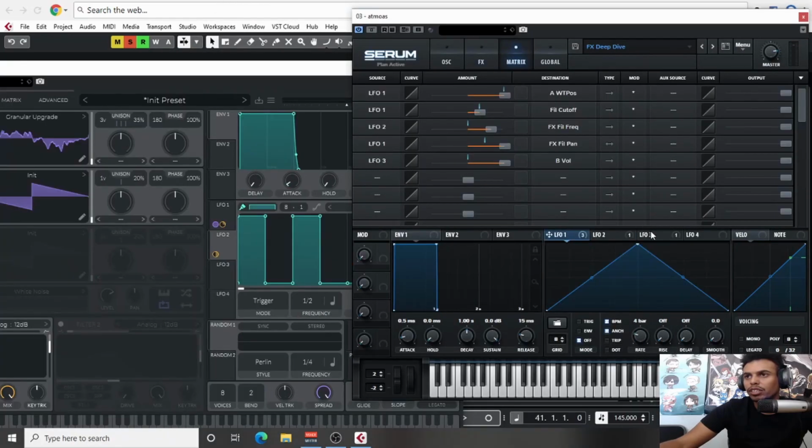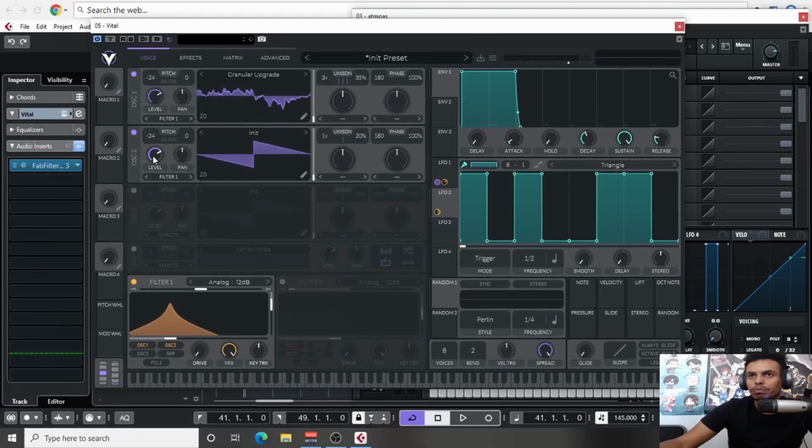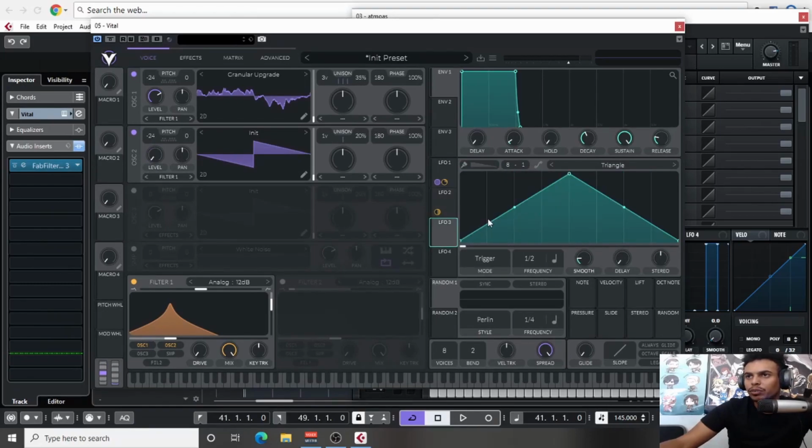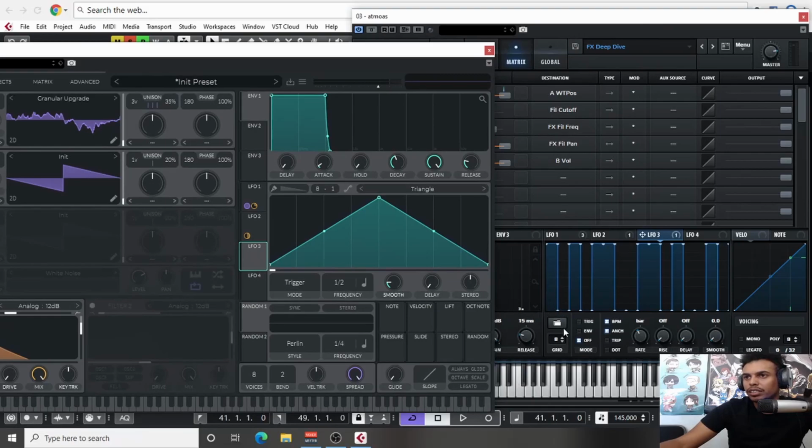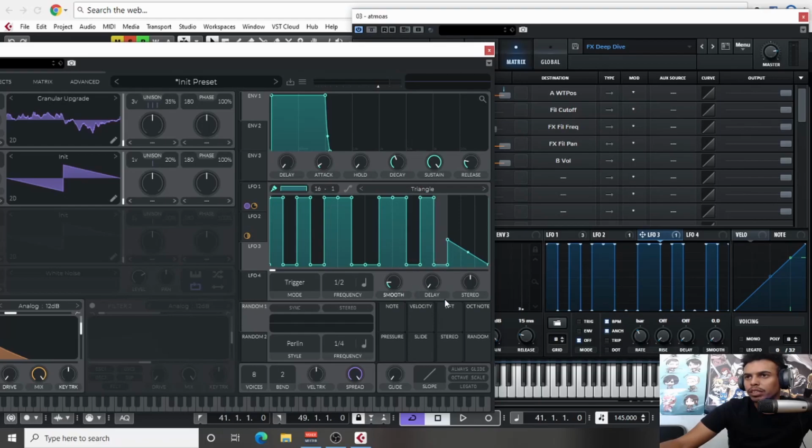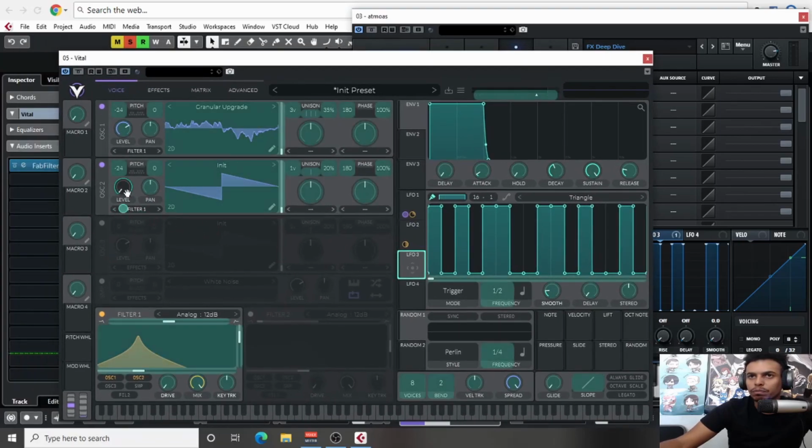And then LFO3 was on the volume of oscillator B. On this volume, we had a third one doing a pattern in 16ths, I believe. Oh no, in 8ths. So let's just change the step. Oh, but that is a 16th. We were down, we were up, down, up, up, down, down, up, up, down, up, down, down, up, down. That was on the volume of the second oscillator.